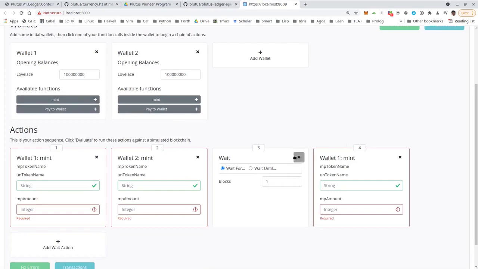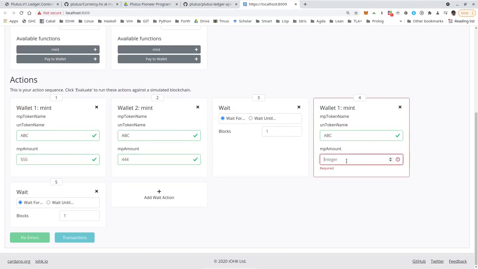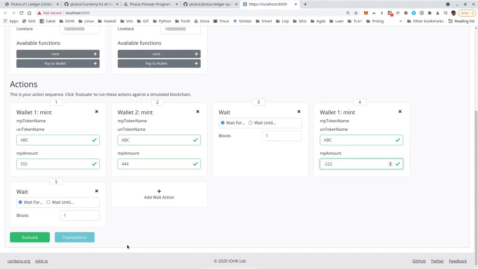And another wait action. So token name was ABC. And 555, 444, and minus 222. Okay, let's see.